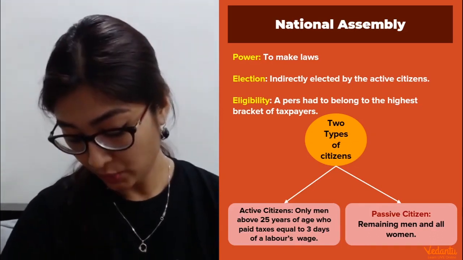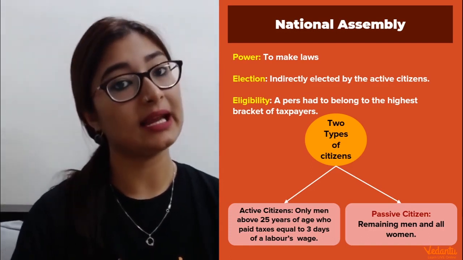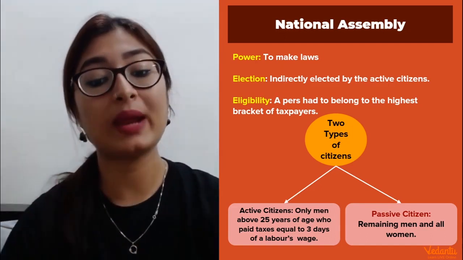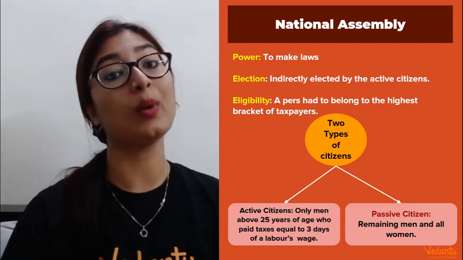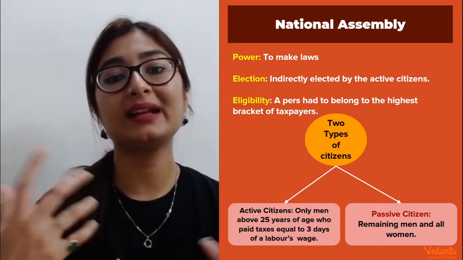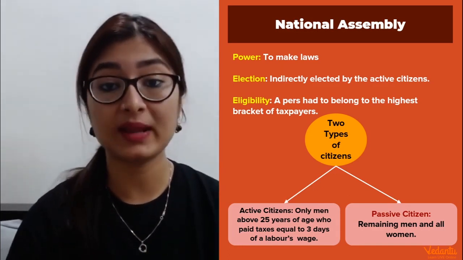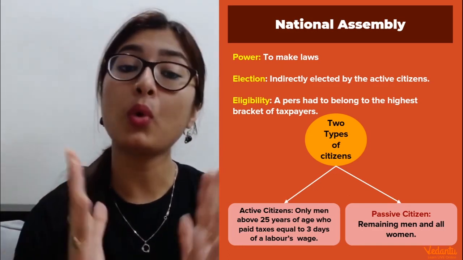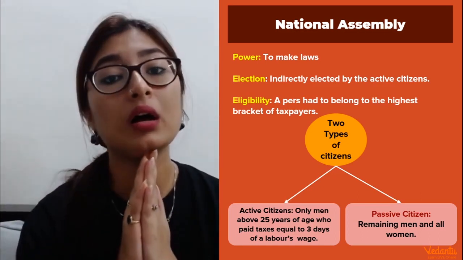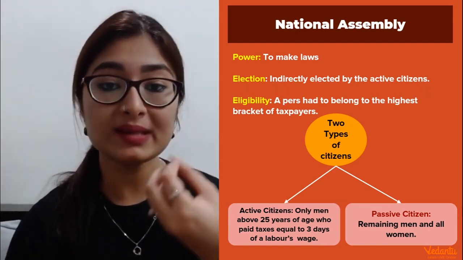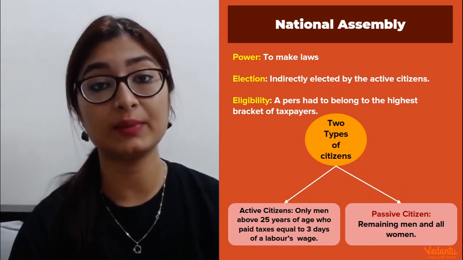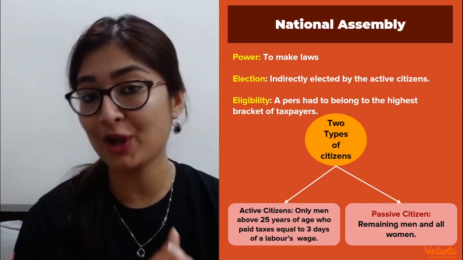Okay guys, now let's have a little more discussion about the National Assembly. So we know it was formed in 1789, and who formed it? Who were these people who had stormed out from the meeting where they were not given the right to vote, one vote per person? It was given to the three estates, one vote per estate, and they had declared themselves the assembly, and now it was even recognized by the king. Now, what was their power and what was their purpose? We know their purpose was to limit the monarch's power. But what was the power of the National Assembly? It was to make laws along with the king.